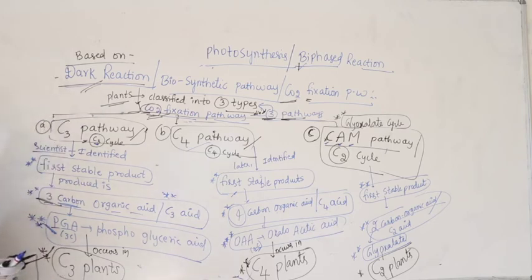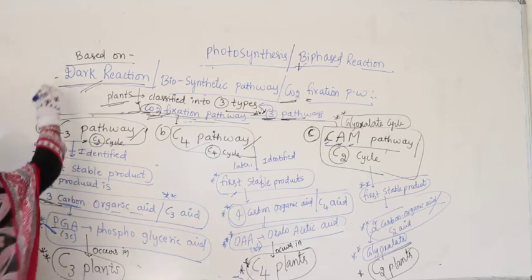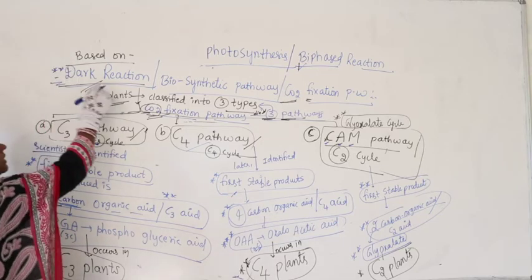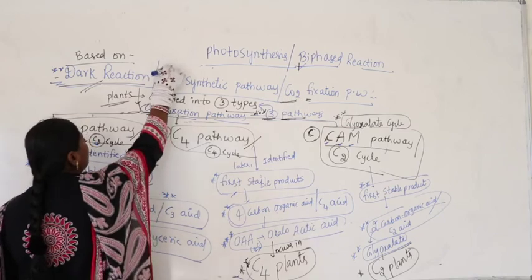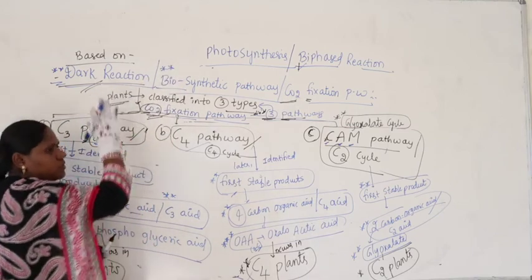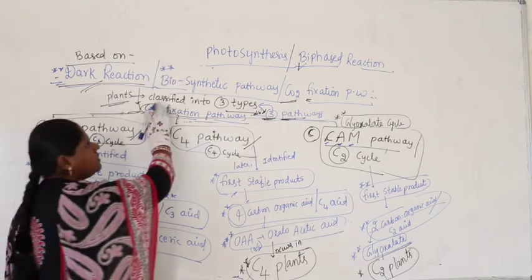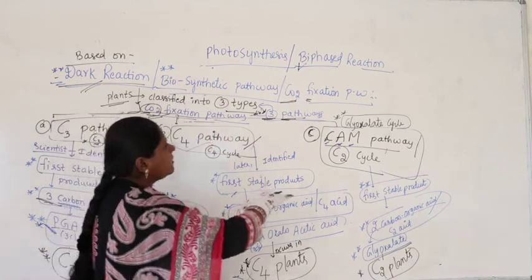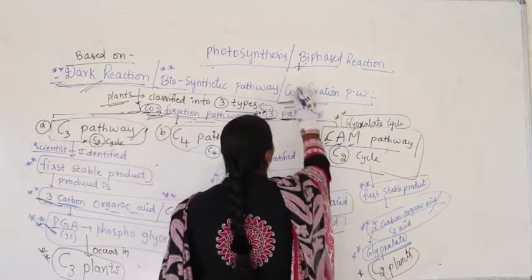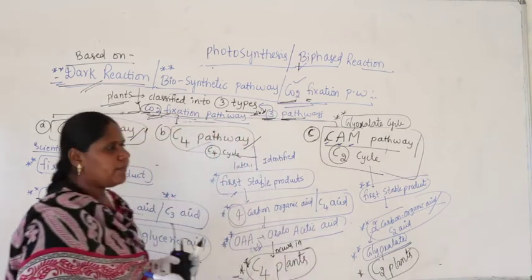Sometimes in a question they will not mention dark reaction, but say biosynthetic pathway, meaning the dark reaction is also called a biosynthetic pathway, or carbon dioxide fixation pathway.